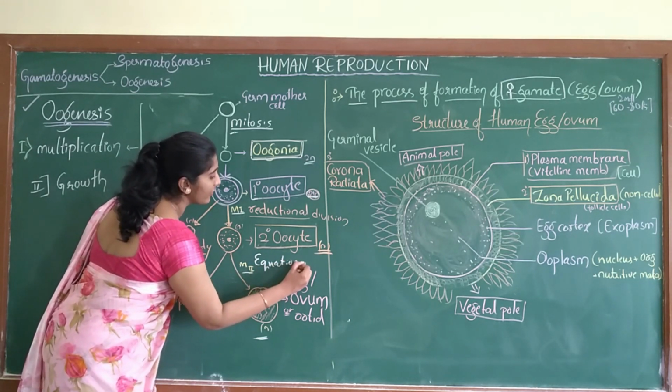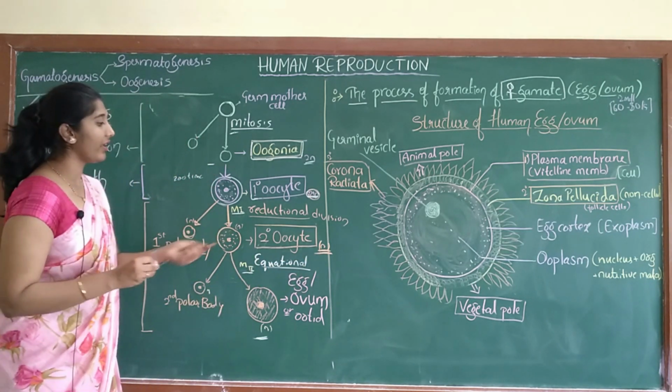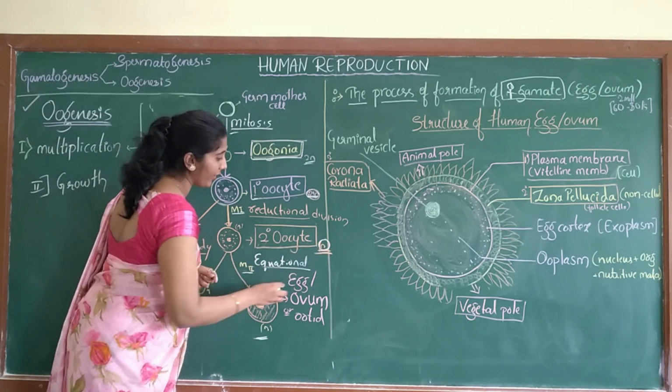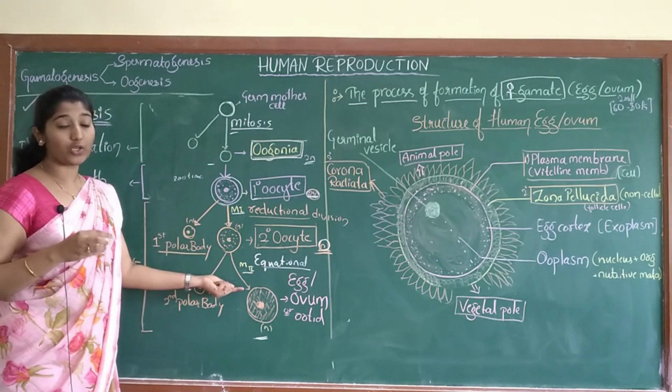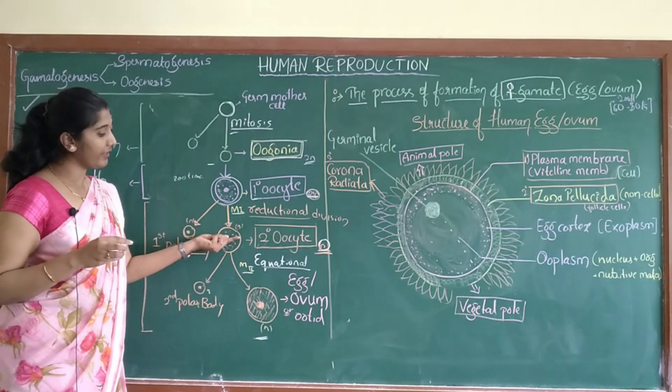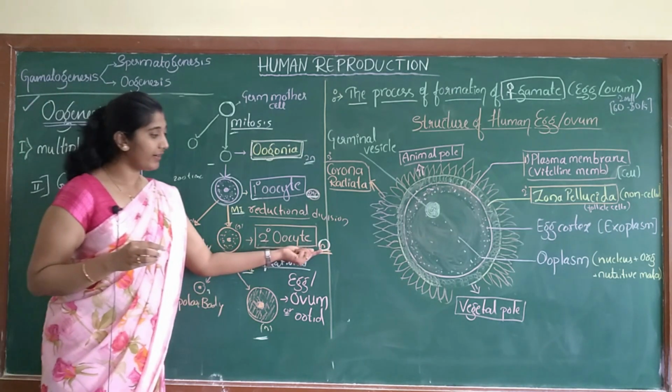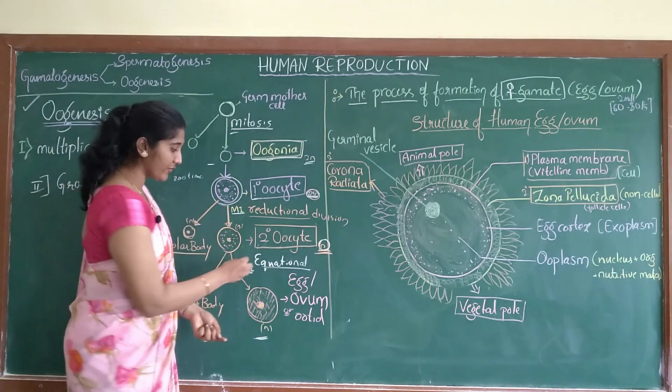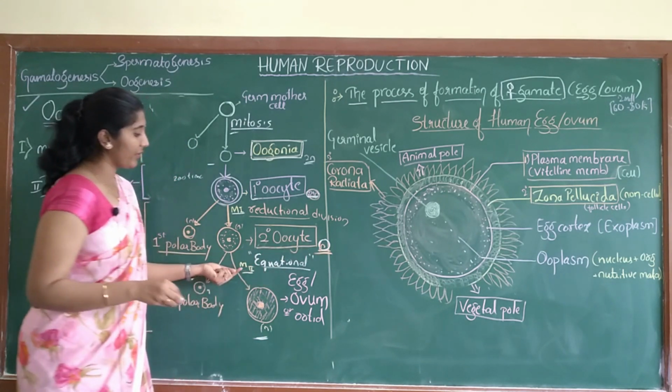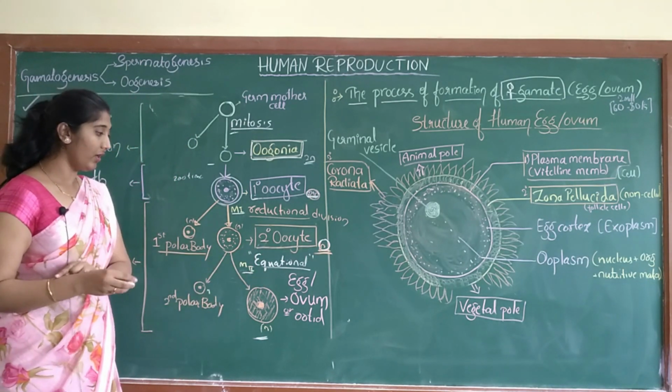Equational division means that the cell is haploid, and the chromosome number is maintained in the mother cell and the daughter cell. Here it is haploid and even here it is haploid. So this is equational division. Meiosis II is equational division.